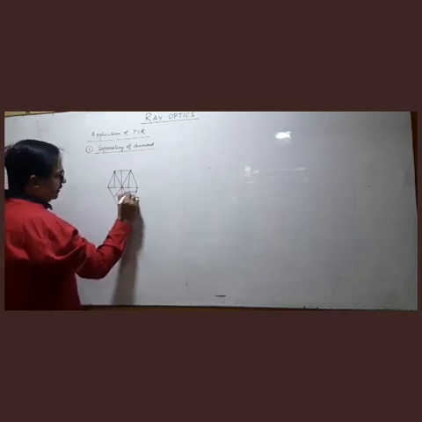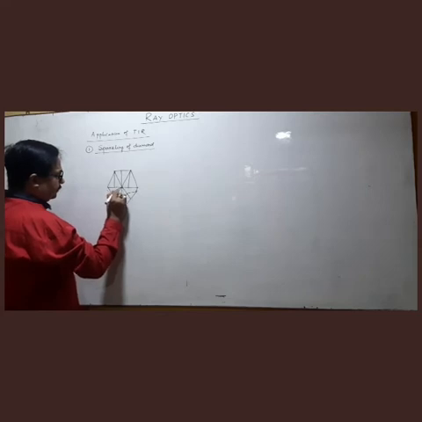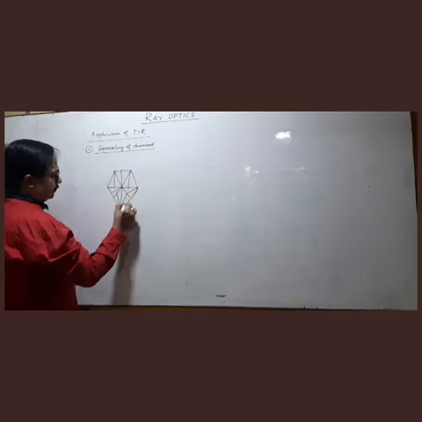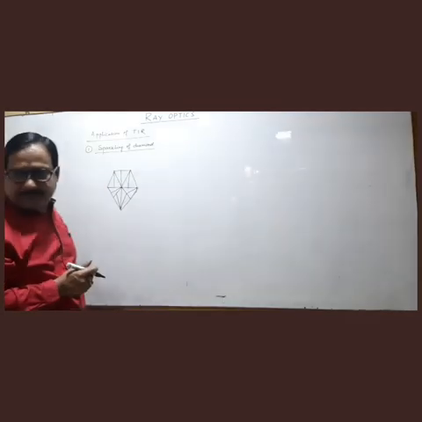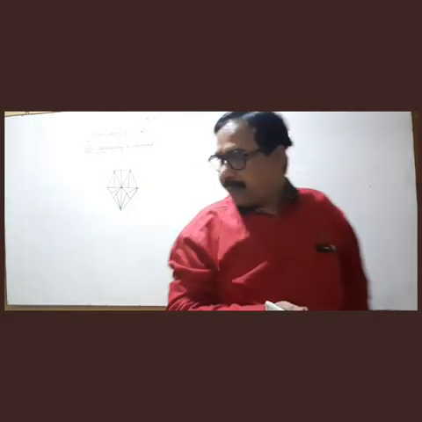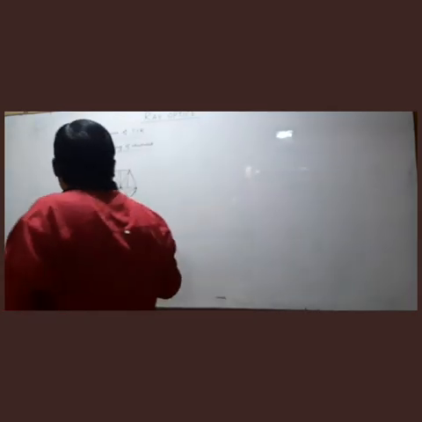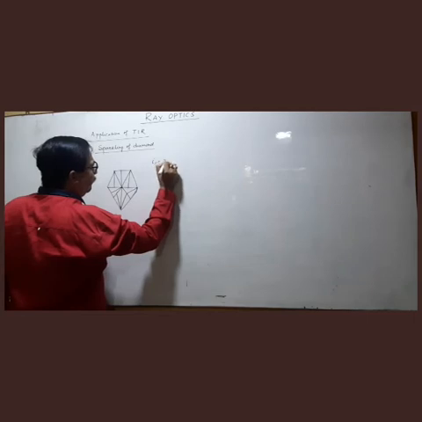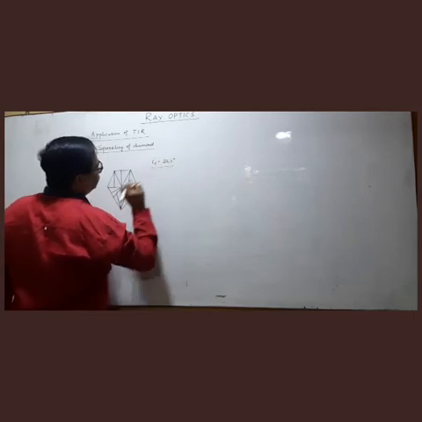we are making faces to make a diamond like this, and the material of the diamond is having critical angle 24.1 degree approximately.